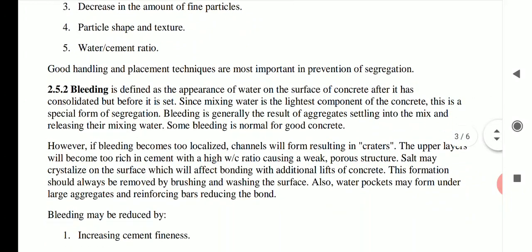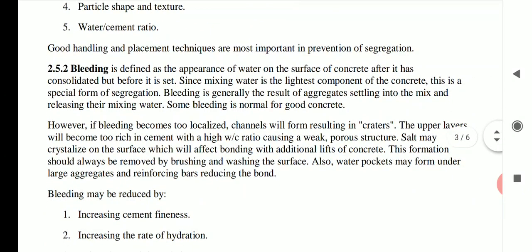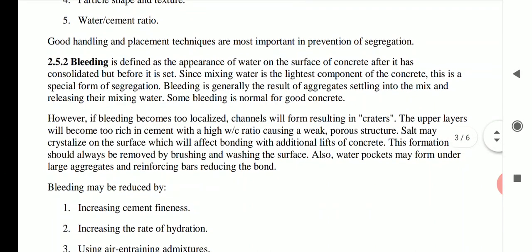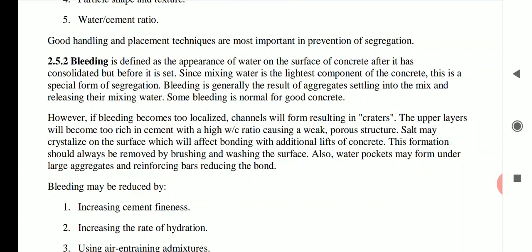Okay, and the next term we are going to study is bleeding. Bleeding is defined as the appearance of water on the surface of concrete after it has consolidated but before it is set. Since mixing water is the lightest component of the concrete, this is a special form of segregation. Bleeding is generally the result of aggregates settling into the mix and releasing their mixing water. Some bleeding is normal for good concrete.